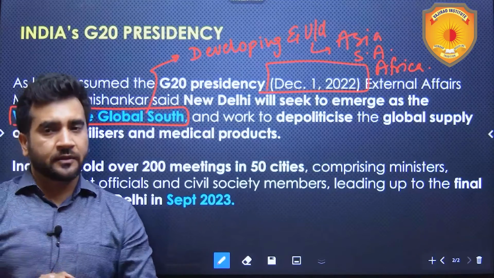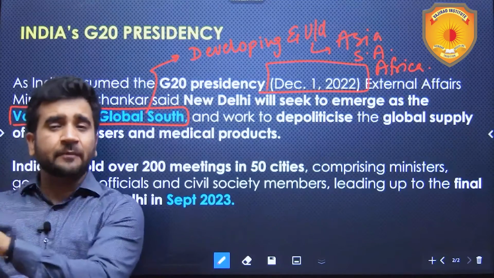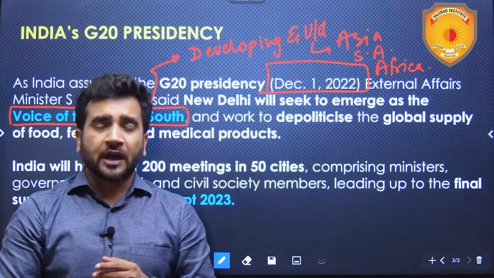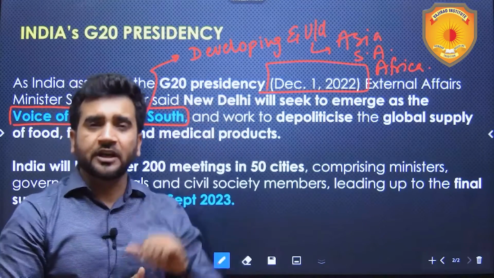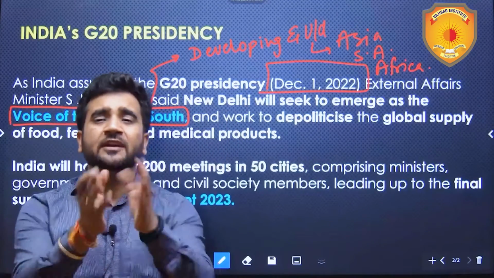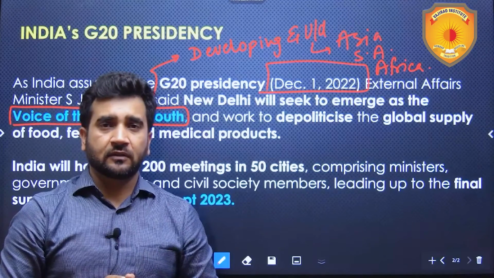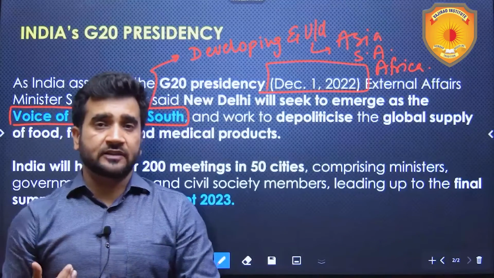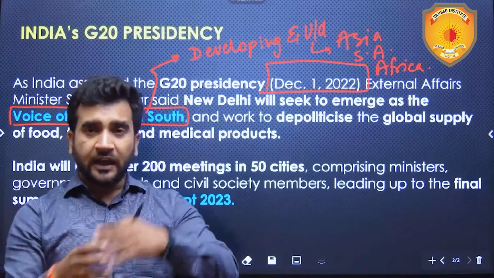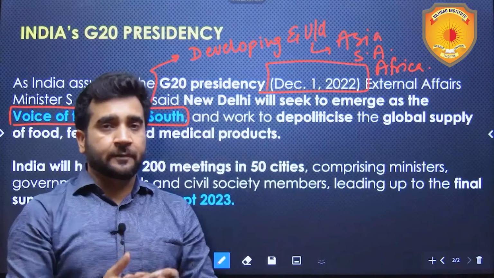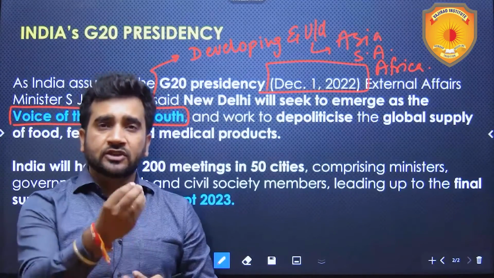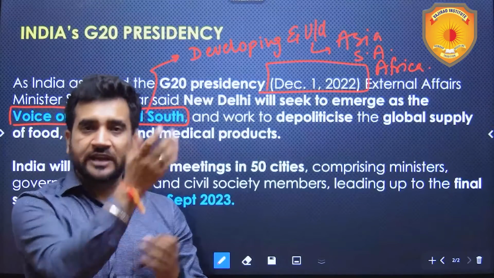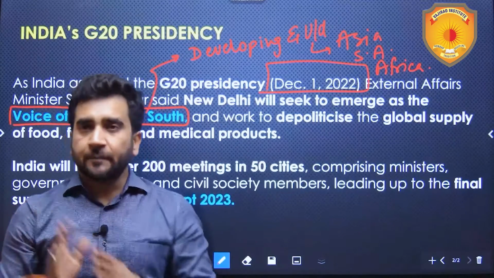You should know that. But there are many concerns of the Global South. Global South means these developing and underdeveloped countries belonging largely to these 3 continents. So we want to keep their concerns in G20, and we need to find a sustainable solution to the issues which they are facing. What kind of issues are they facing? Again, this brings me to those 3 challenges which I mentioned. There are small island nations which are under threat of submergence due to global warming. Global warming is causing sea levels to rise and there is a threat of submergence of those islands.